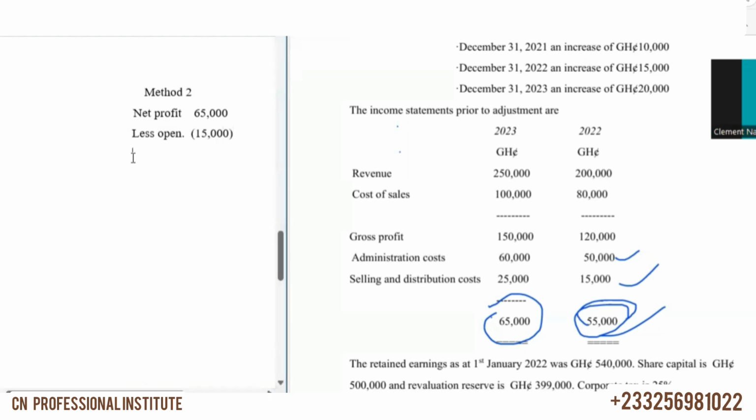So we less from profit. And then we have to add the closing. Now what's the closing? 20,000. And we are adding the closing because if we increase closing inventory, cost of sales reduces and profit increases. So we have to come and add. So when you are done adding all these things here, you will get 70,000.